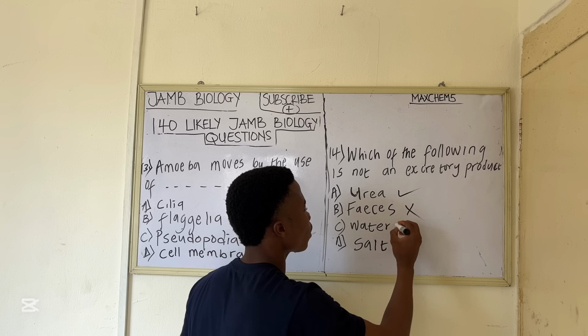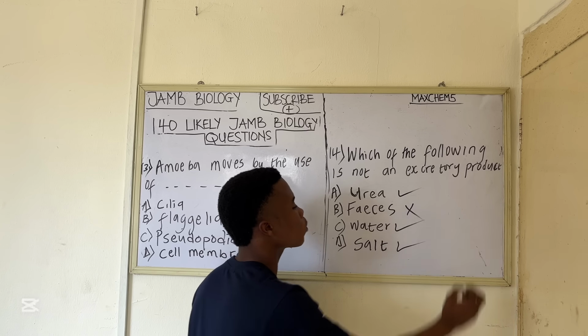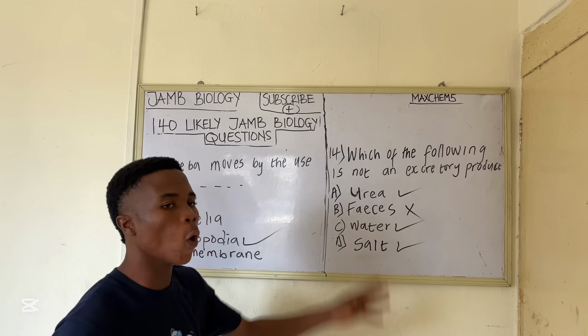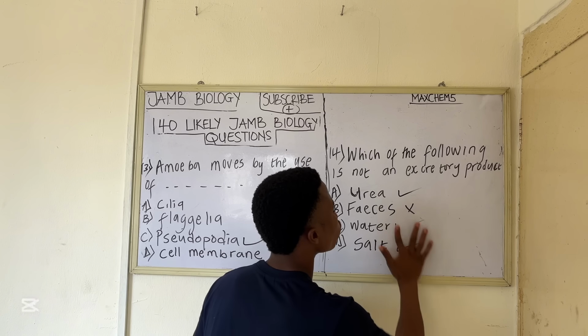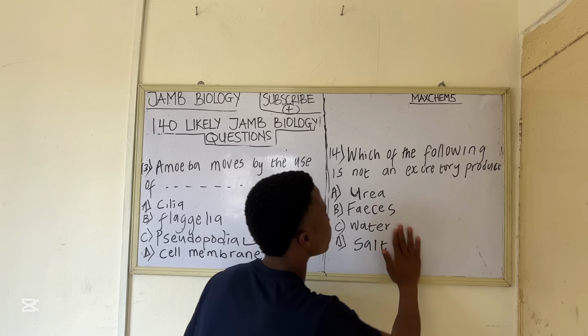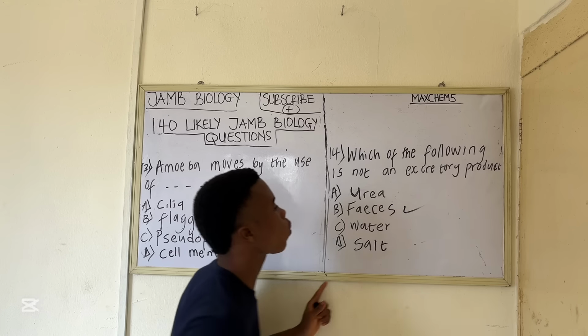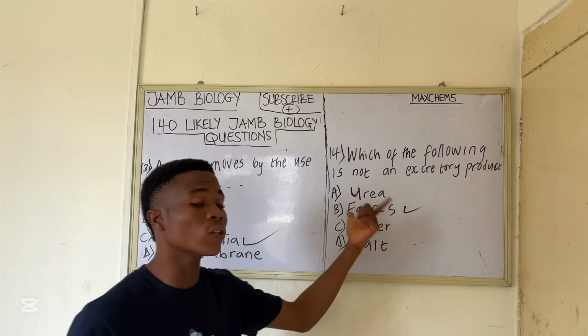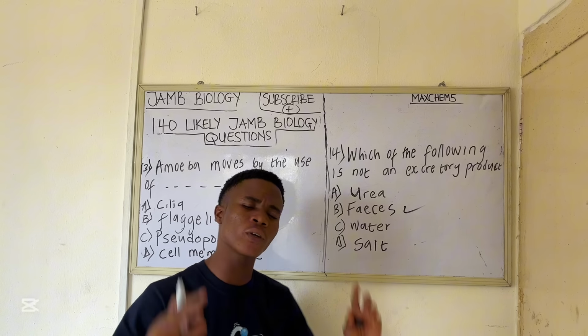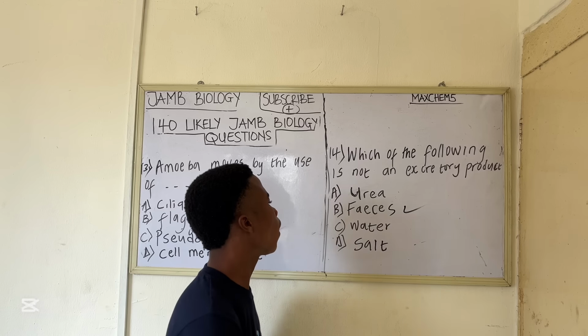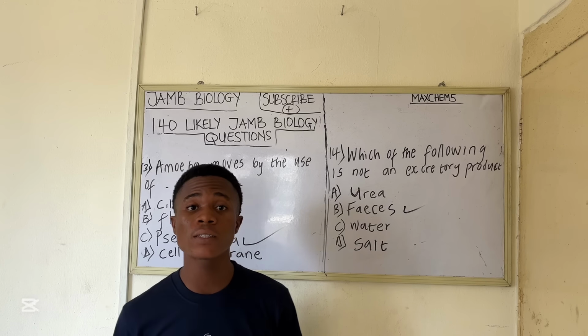Water is an excretory product. Salt is an excretory product. So analyzing this now, the correct answer to the question is feces, because feces is what is not an excretory product. I hope you get the question. So now let's go to the next question.